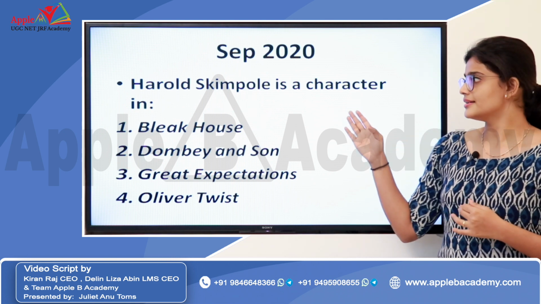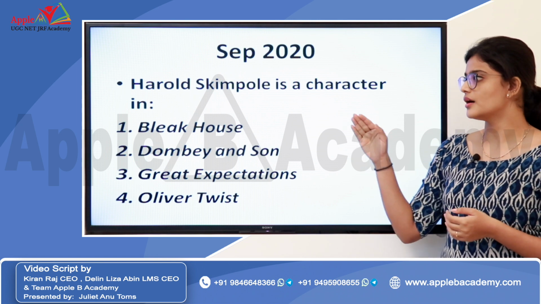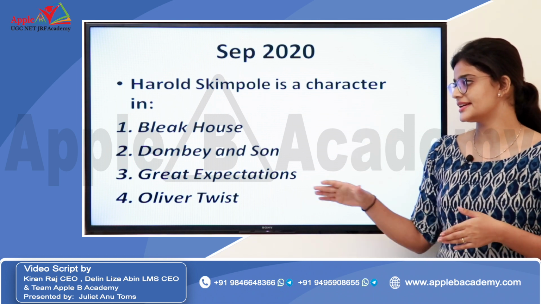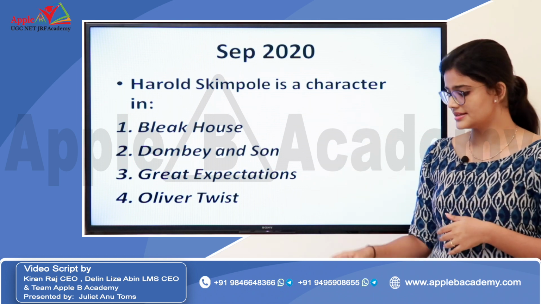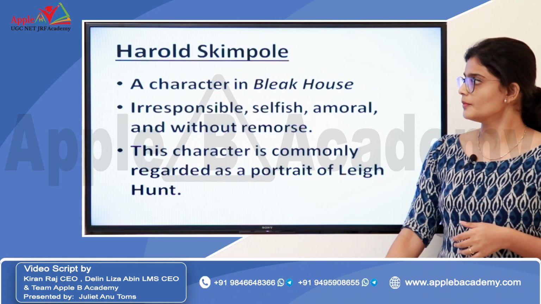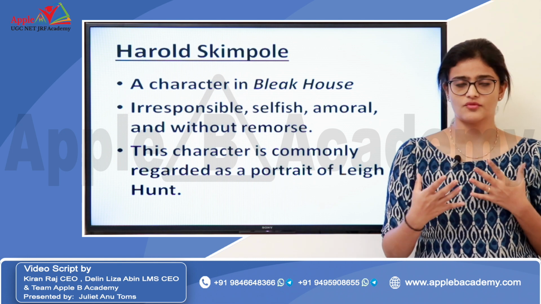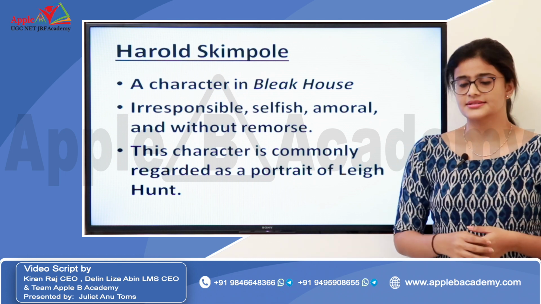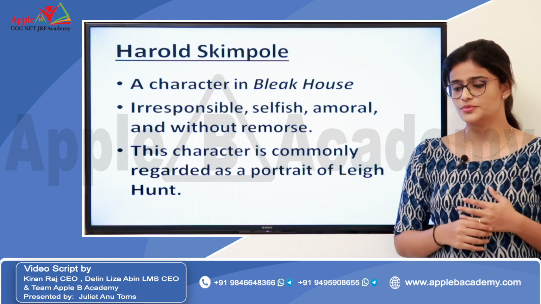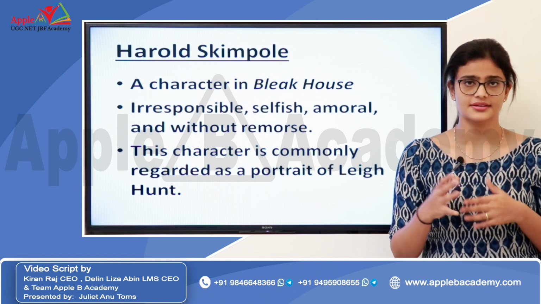So the answer is Bleak House. Harold Skimpole is a character in Bleak House, and this question is somewhat relevant because this character is regarded to be a portrait of Leigh Hunt, another writer.